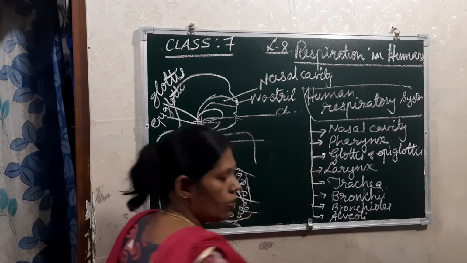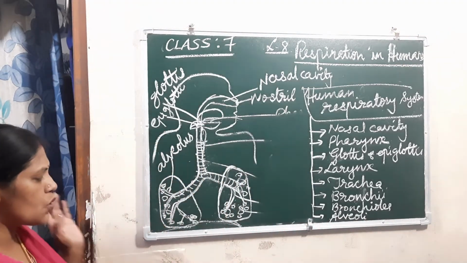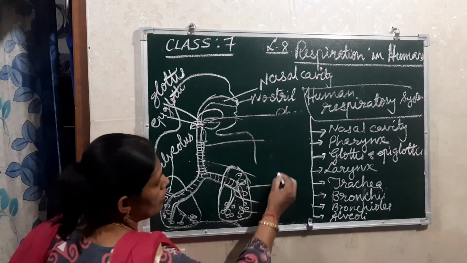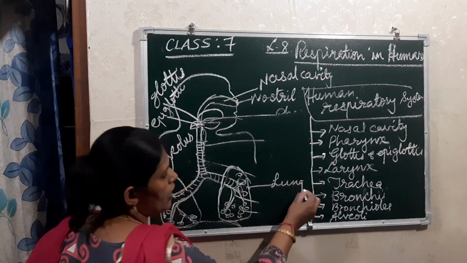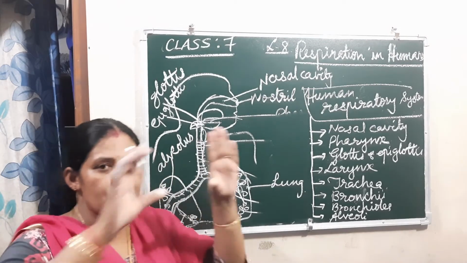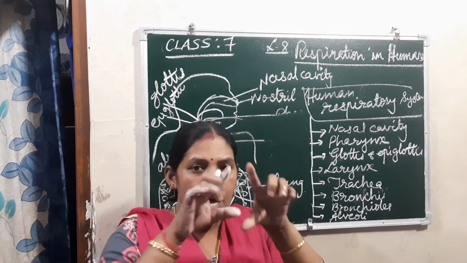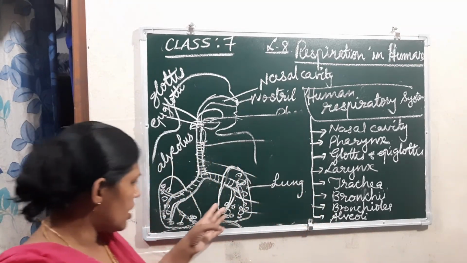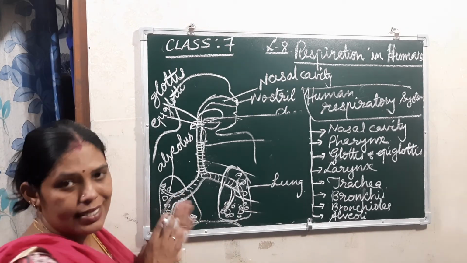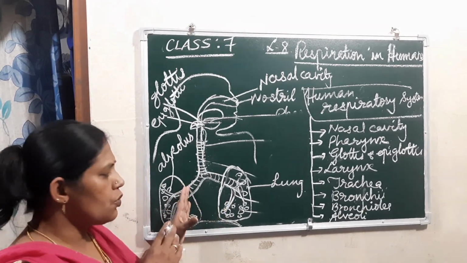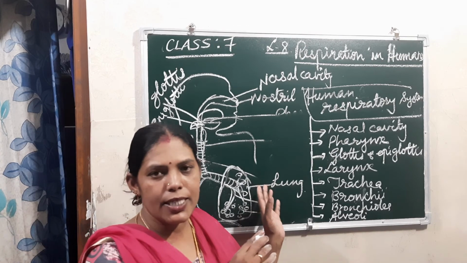This is the structure. And these are the two lungs. These are actually the air sacs, balloon shaped. They are balloon shaped structures, both of them elastic also. So, understood this one, the human respiratory system.